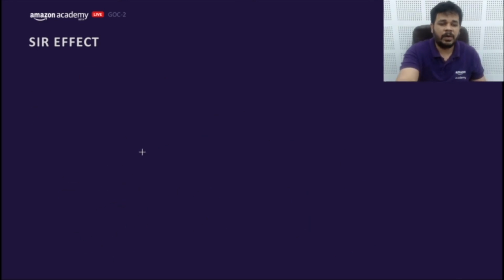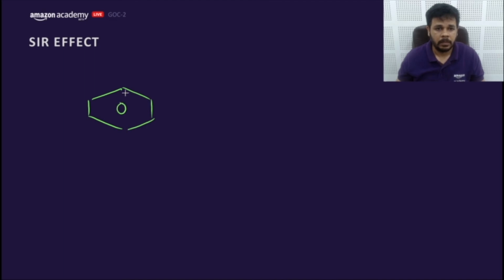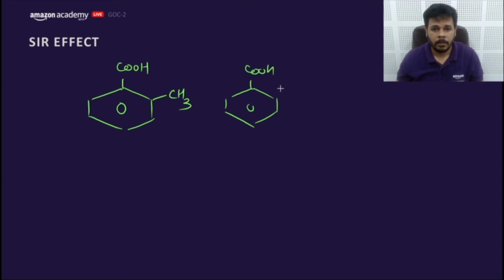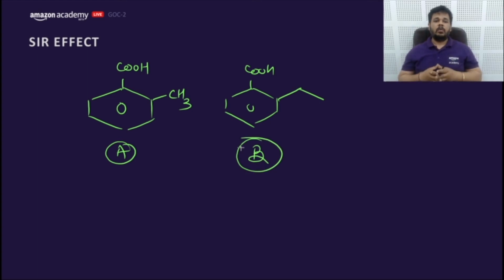Let's have an example to understand this. If I say CH3 and this is ethyl, which is more acidic? More the SIR, more will be the acidic strength.